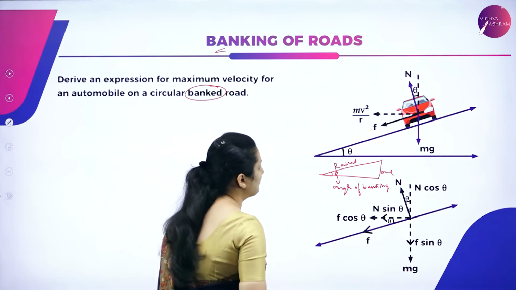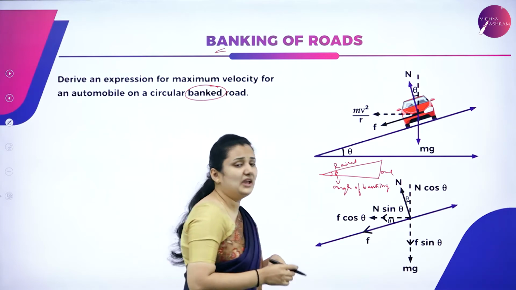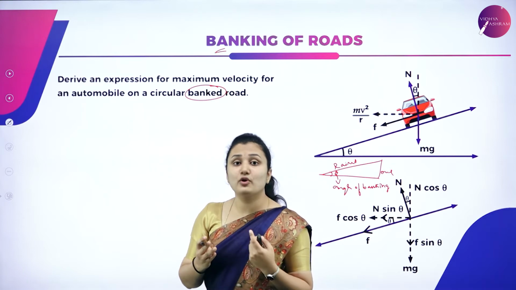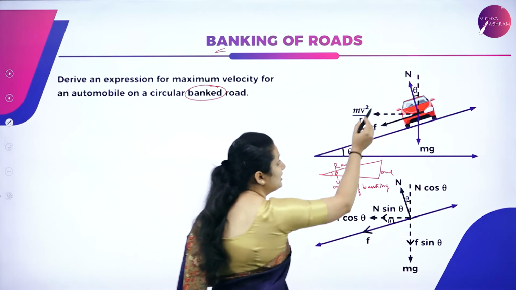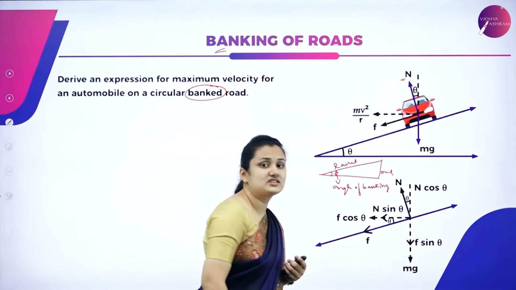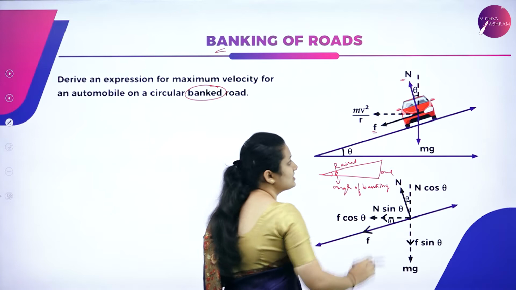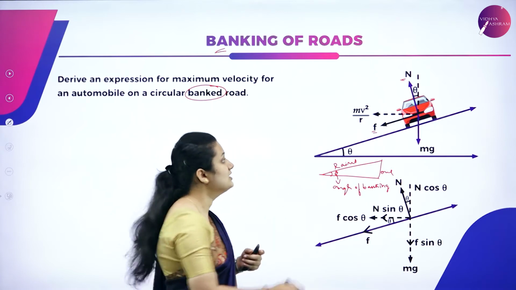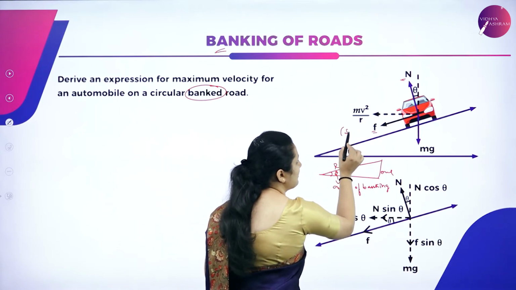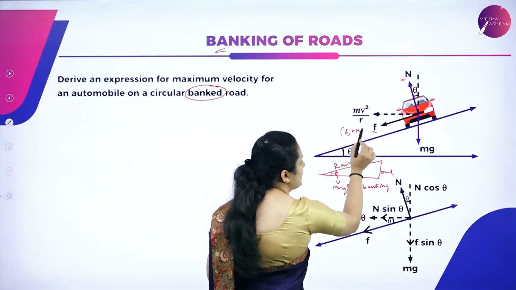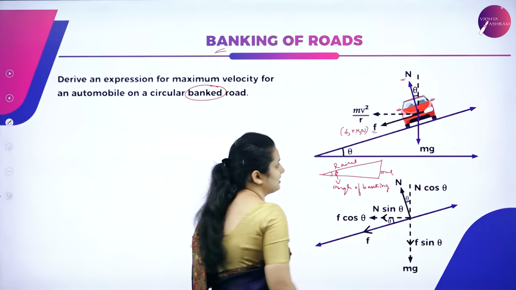path. Now we have four forces acting on the car. What are the four forces? One is the normal reaction N. One is the friction force, that is the static friction force, Fs equal to coefficient of static friction times normal reaction.